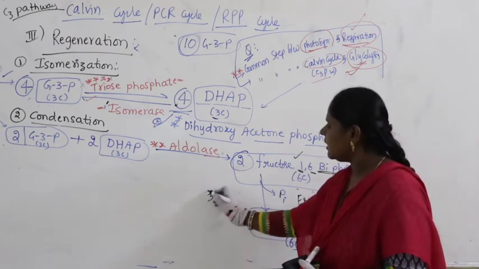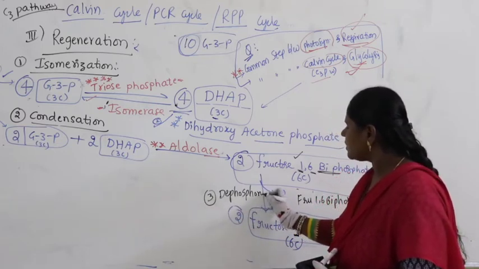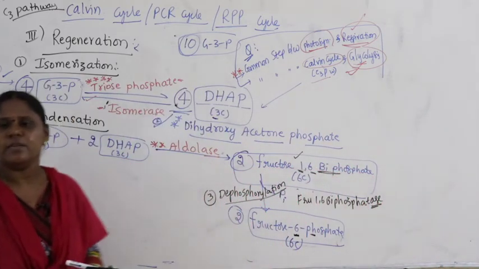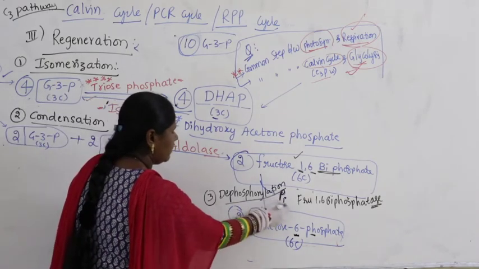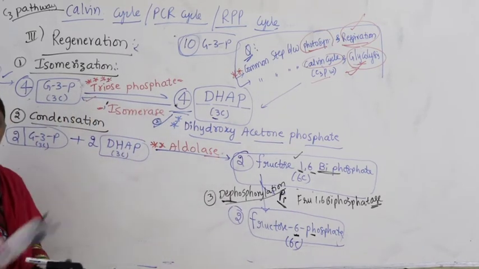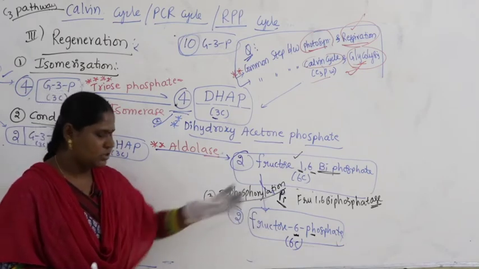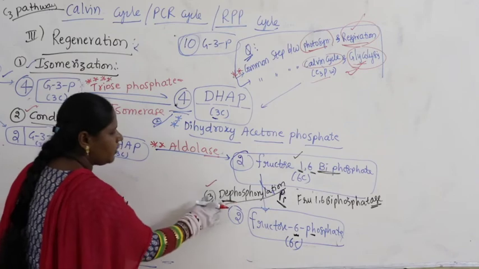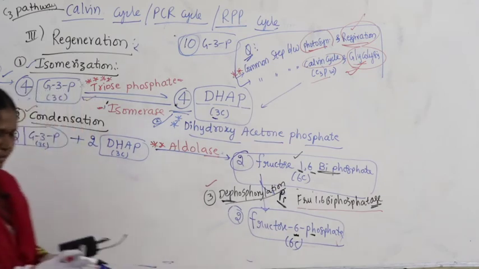And what is the name of the reaction here? Third reaction, here phosphorus is removed. So I am writing dephosphorylation. What is removed here? Inorganic phosphorus is removed. So that is why I call it dephosphorylation. Try to remember very clearly. First one is isomerization, second one is condensation, and third one is dephosphorylation. So the name of the enzyme is fructose 1,6 bisphosphatase.